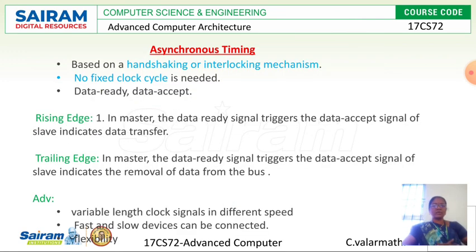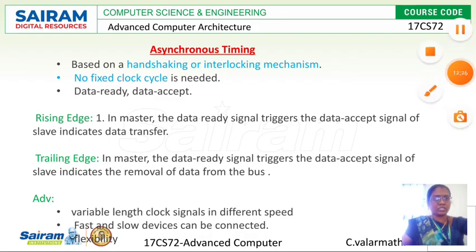The advantage is that it allows variable length clock cycles at different speeds. So it is suitable for systems with varying processor speeds, and fast and slow devices can be connected. Thereby it achieves connections between fast and slow devices, right? I hope you understand this topic. I will catch you in the next video about the next topic. Thank you.